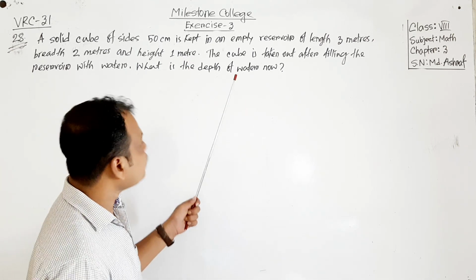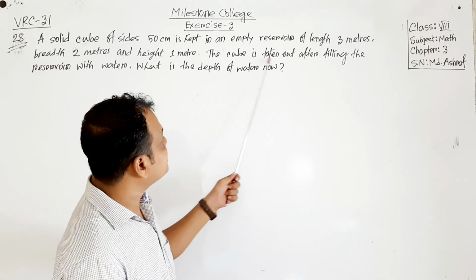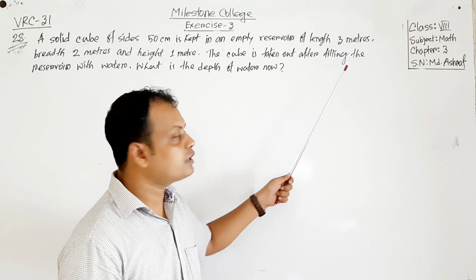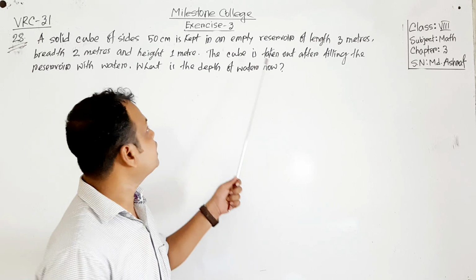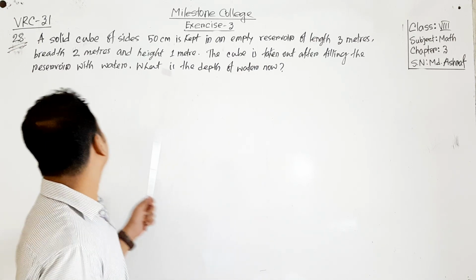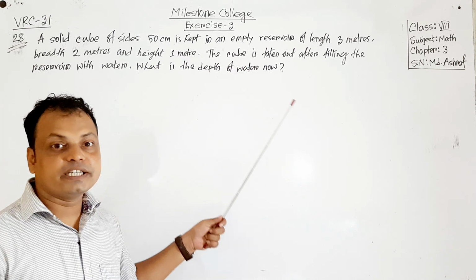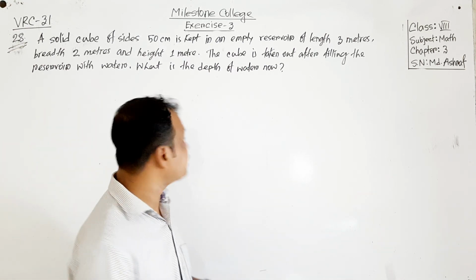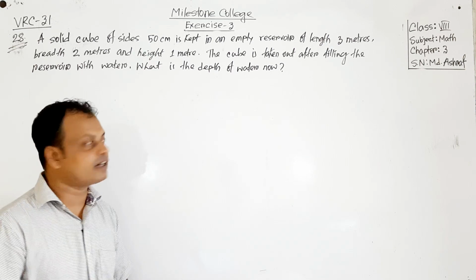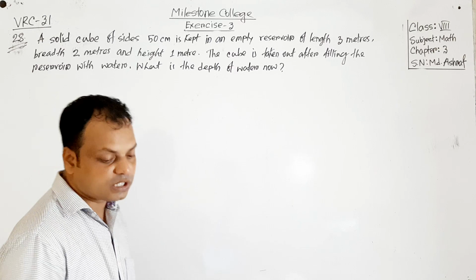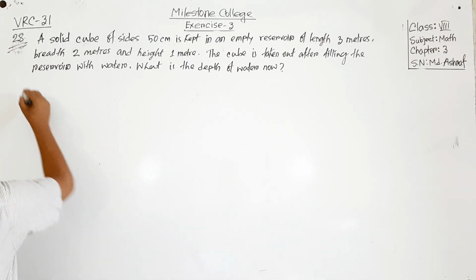The cube is taken out after filling the water, so the reservoir will be filled with water. After that we have to take out the cube. Then after taking out the cube, what will be the height or depth of the water in the reservoir? We have to find this part. Okay, the depth of the water we have to find. So start writing this one. Solution: